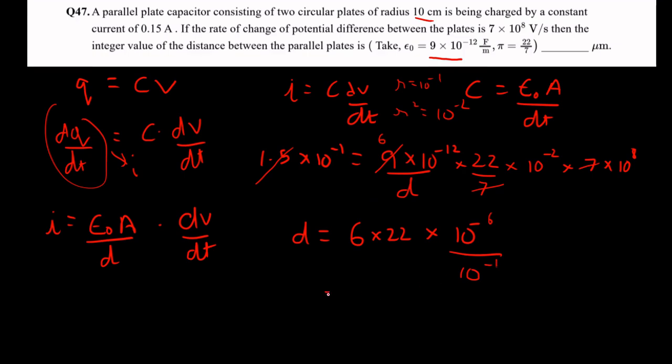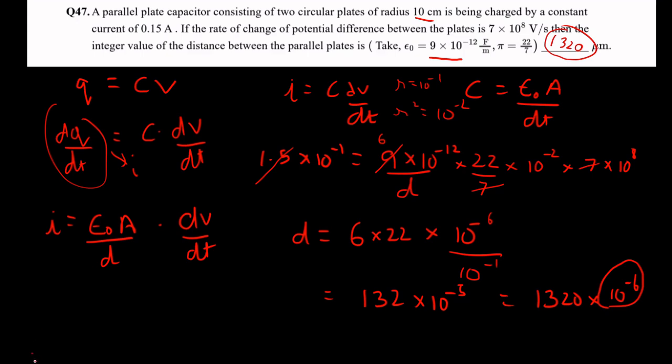So we have 132 into 10 power minus 5, which is nothing but 1320 into 10 power minus 6. The minus 6 will take care of the micrometers. So we have 1320 as the answer to this question.